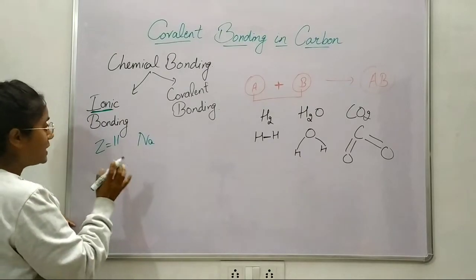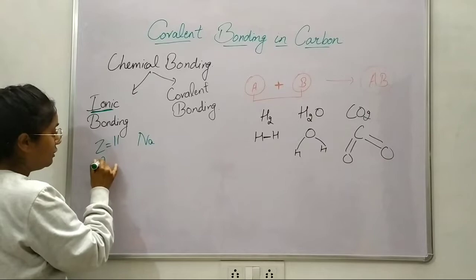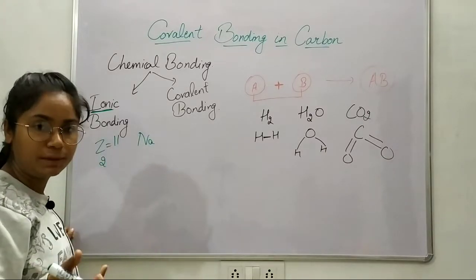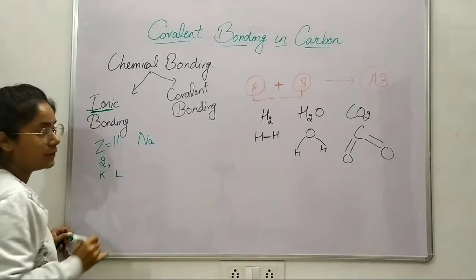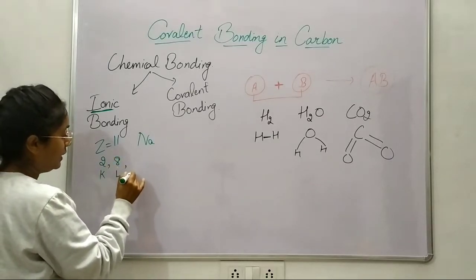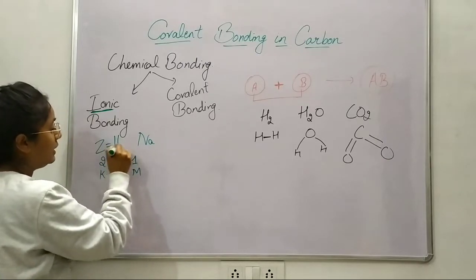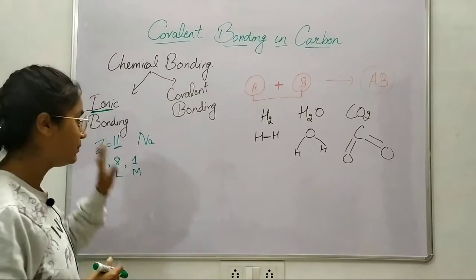So as per the electronic configuration, in the first shell there would be 2 electrons, because of the duplet rule. That is the K shell. In the L shell, how many electrons are present? 8. Then in the M shell, how many are left? 1. Why? 11.